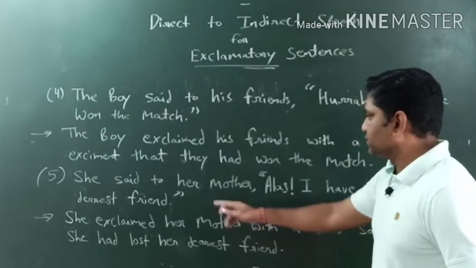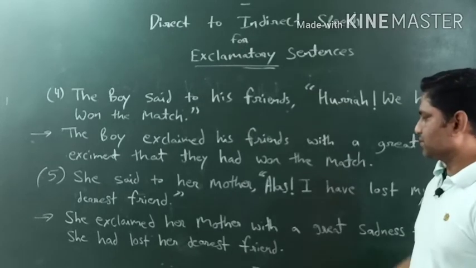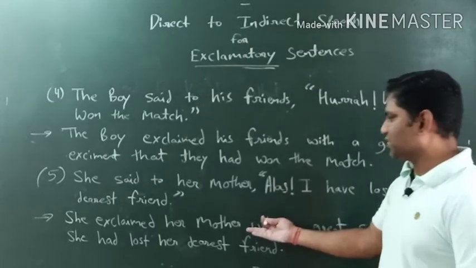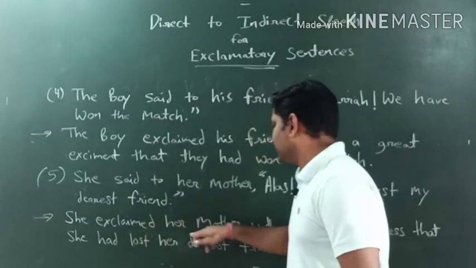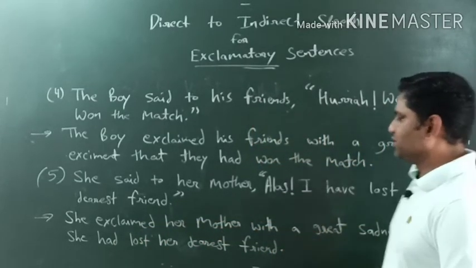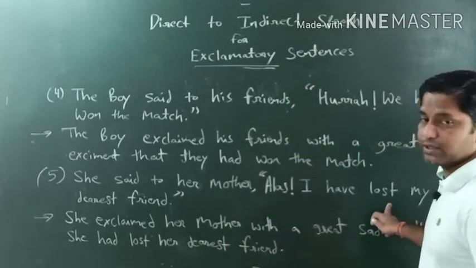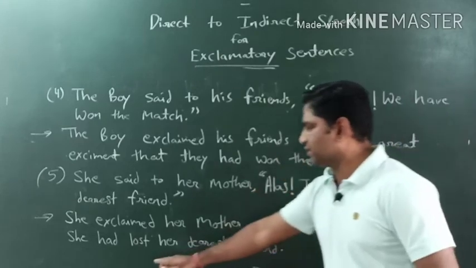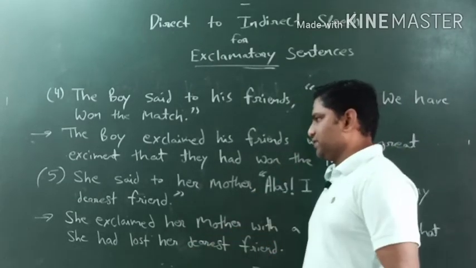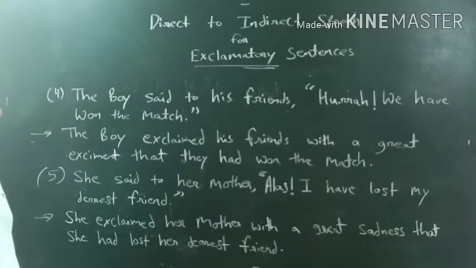So one more time, she said to her mother, alas, I have lost my dearest friend. So we have converted into indirect speech. She exclaimed her mother with a great sadness that she had lost her dearest friend. Because the sentence has given into present perfect, so it will convert into past perfect, according to rule of direct to indirect speech.